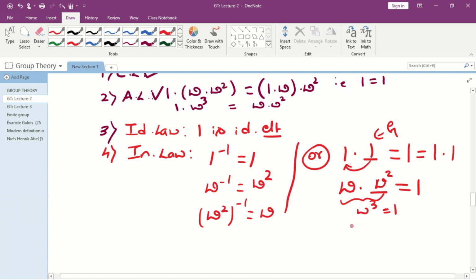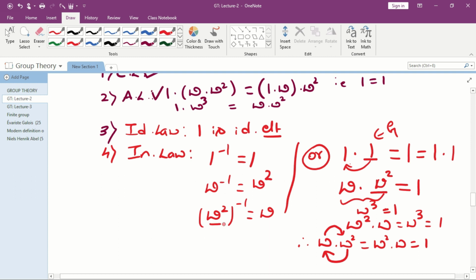In another way also, omega into omega square is 1. What is omega square into omega? That is also omega cube, that is equal to 1. Therefore omega into omega square is equal to omega square into omega, that is equal to 1. Therefore omega square is the inverse of omega, or omega is the inverse of omega square.